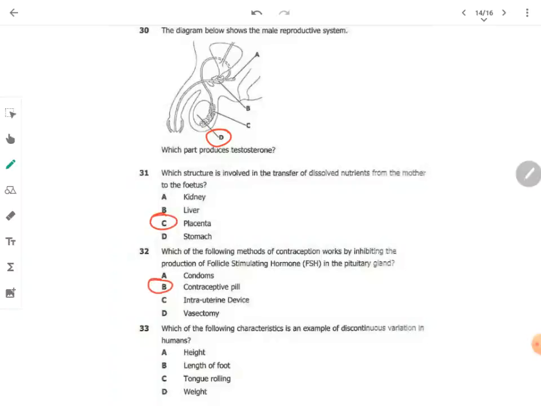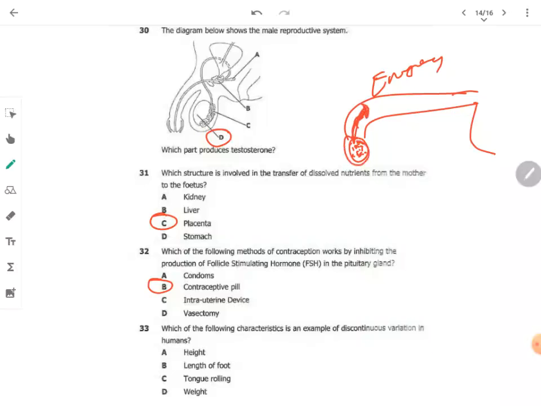People take what we call morning after pills or emergency pills. The only aim is, if here we have something like that, okay, the eggs are being produced here. When you take an emergency pill or a contraceptive pill, it blocks the release of eggs. That's what happens with the contraceptive pills.